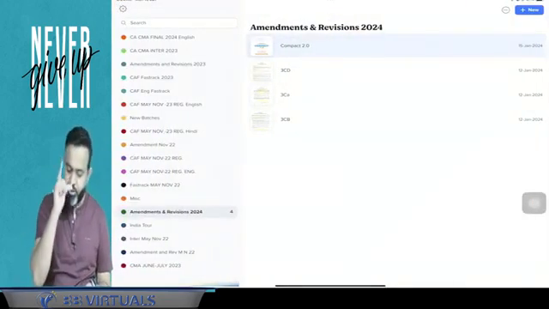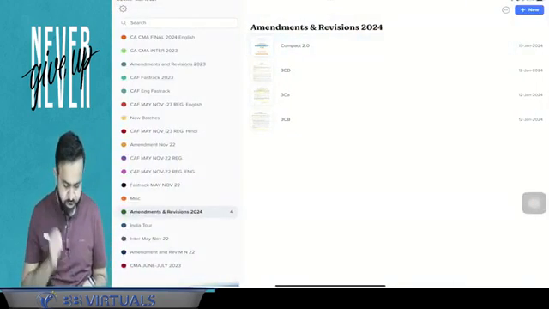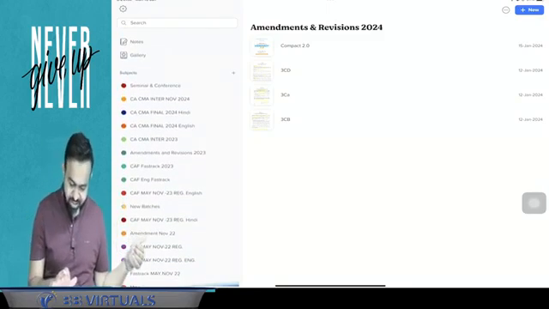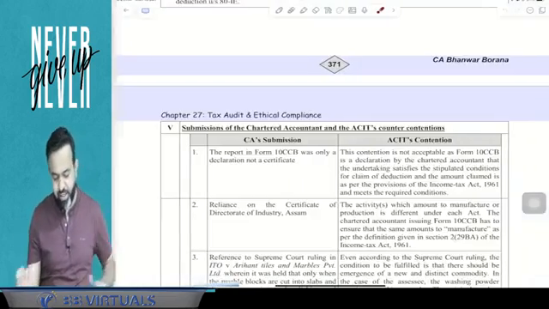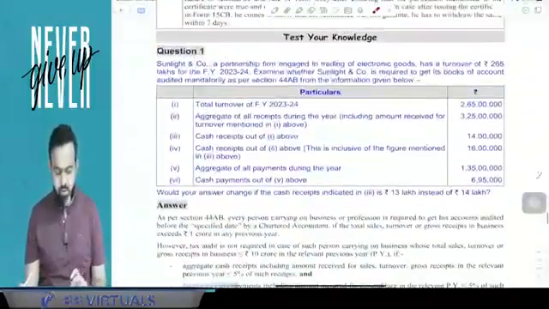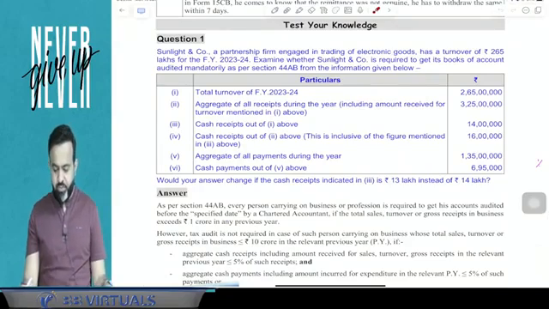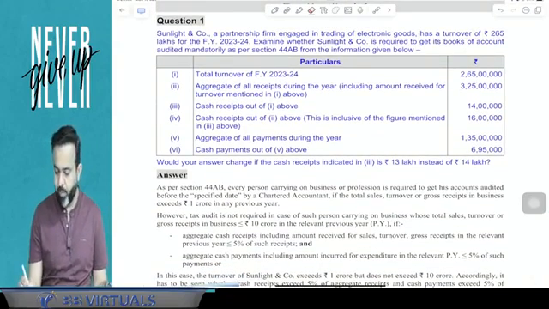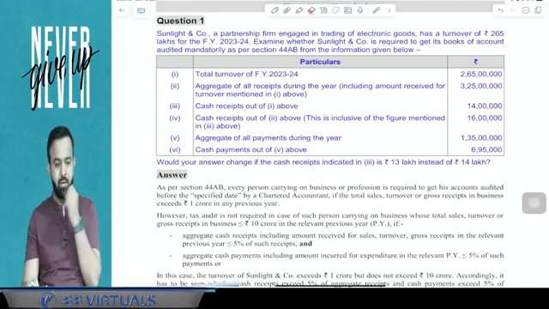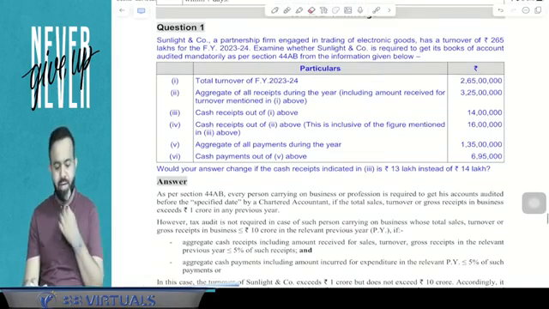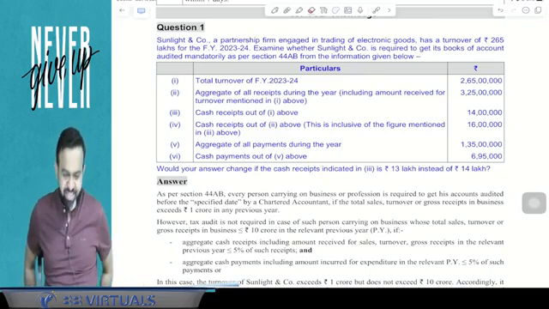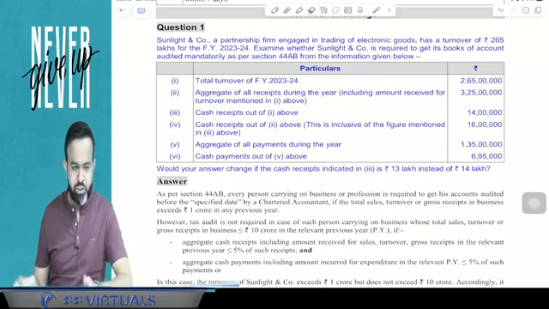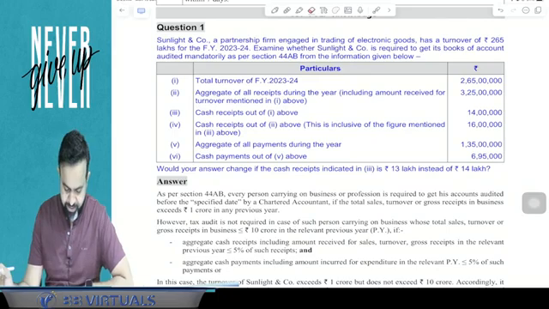Now guys, directly check your compiler, and first we will do two questions, because the first two questions are based on this only. So all people check the compiler, and in the compiler, first check question number 1. Test your knowledge. Check the first question, Sunlight and Company. All people pay attention.